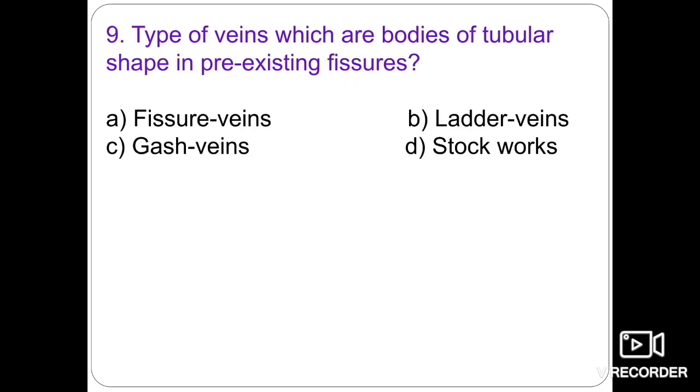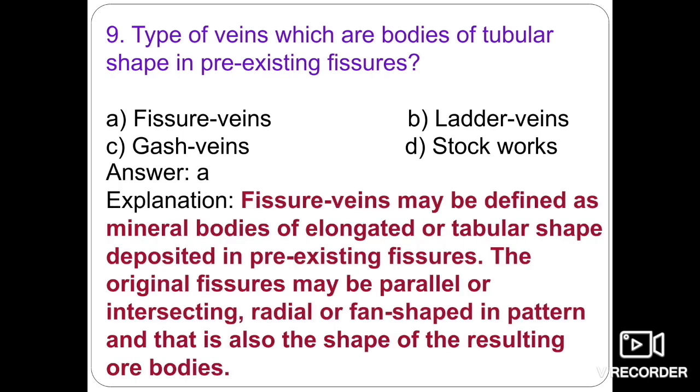The next one: the type of veins which are bodies of tabular shape in pre-existing fissures are known as fissure veins, ladder veins, gas veins, or stockworks? These are known as fissure veins.